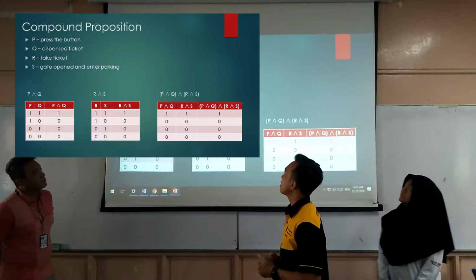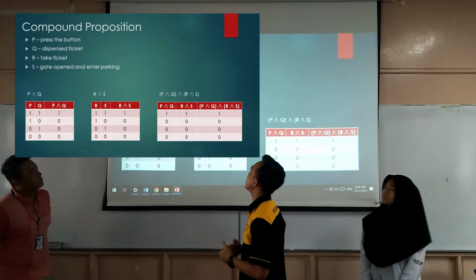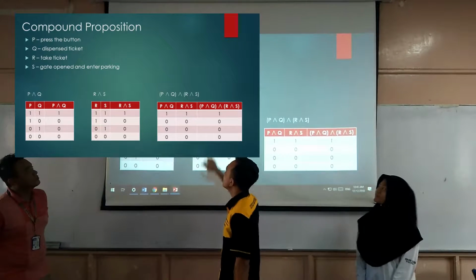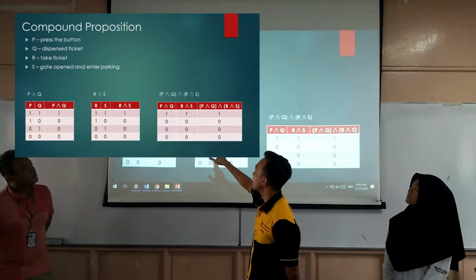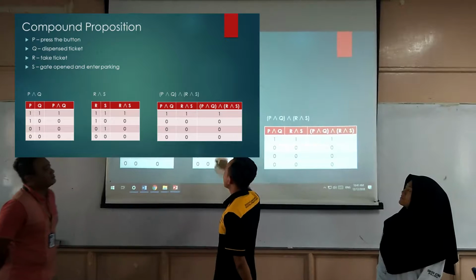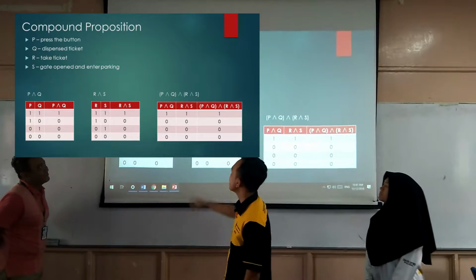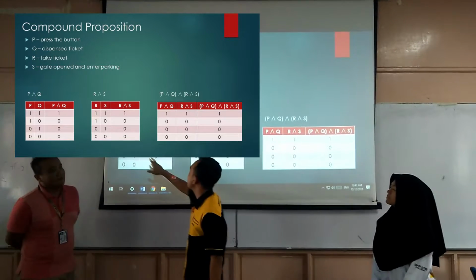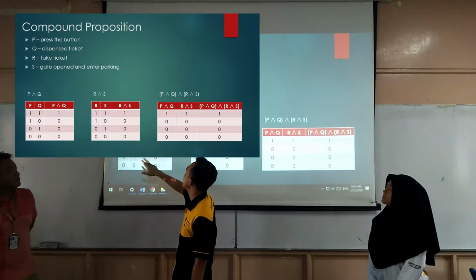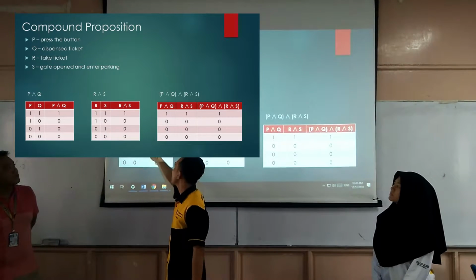So for the compound proposition, P press the button, Q dispense ticket, R take ticket, S gate open and enter parking ticket. So for example, P and Q. So press the button and dispense the ticket. So we must have